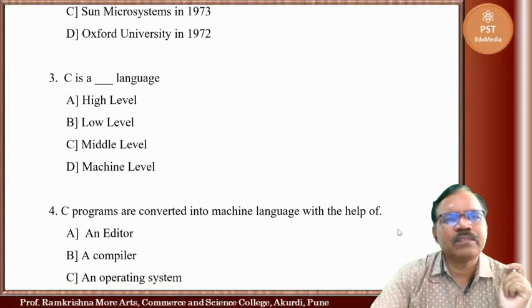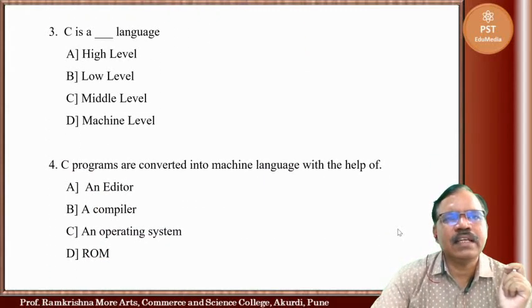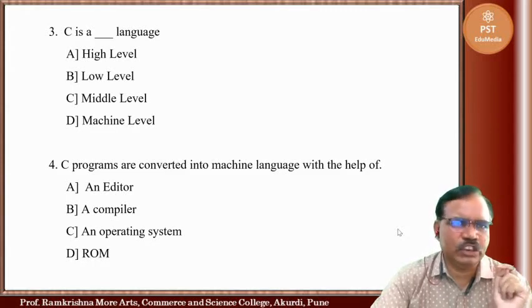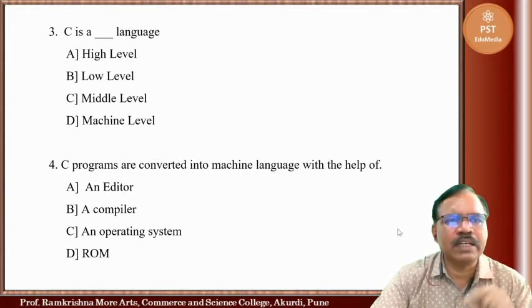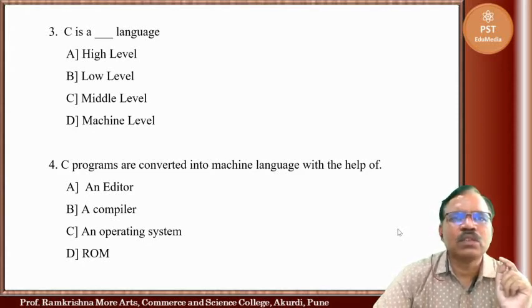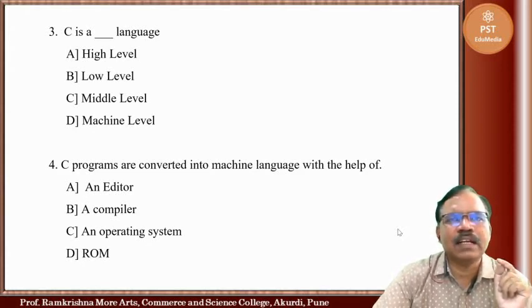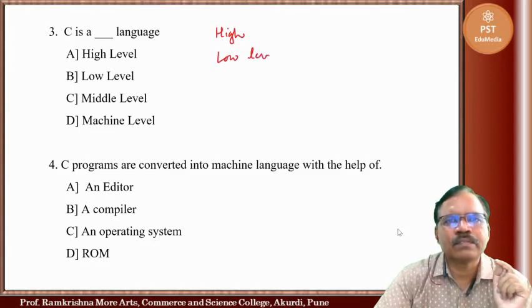Now next one, C is dash language. High level language, low level language, middle level language, machine level language. So generally languages are of these types: high level, low level, then middle level.